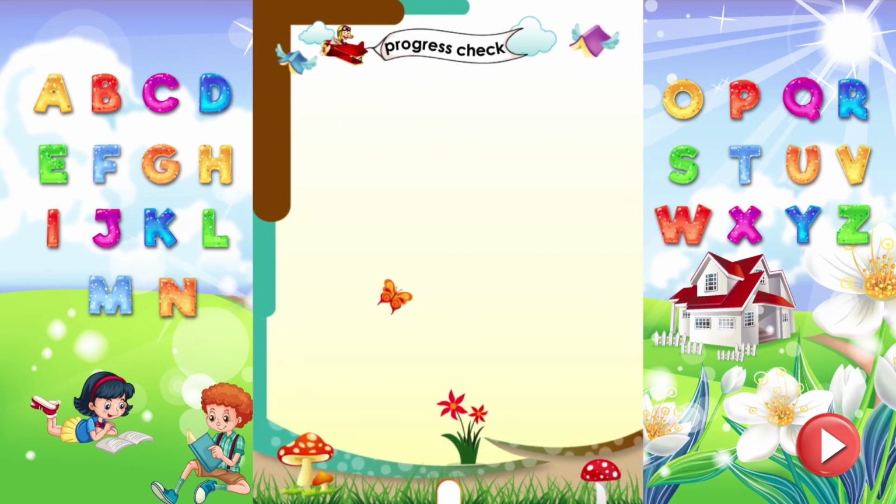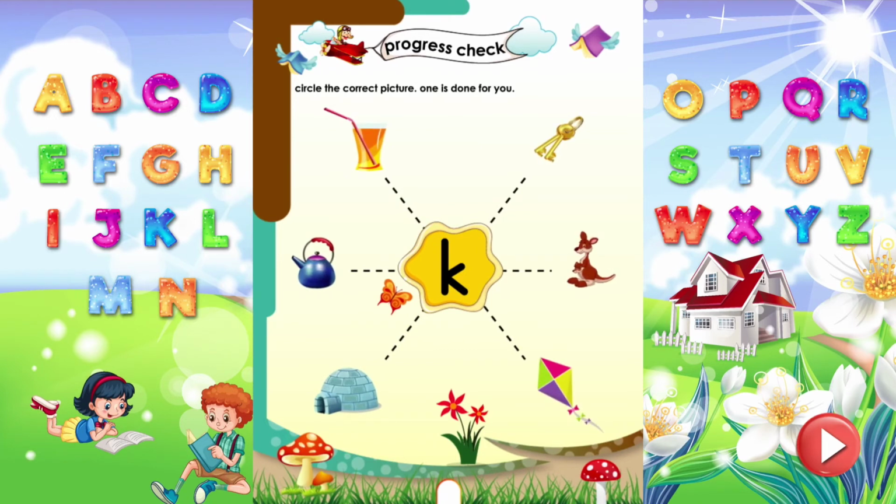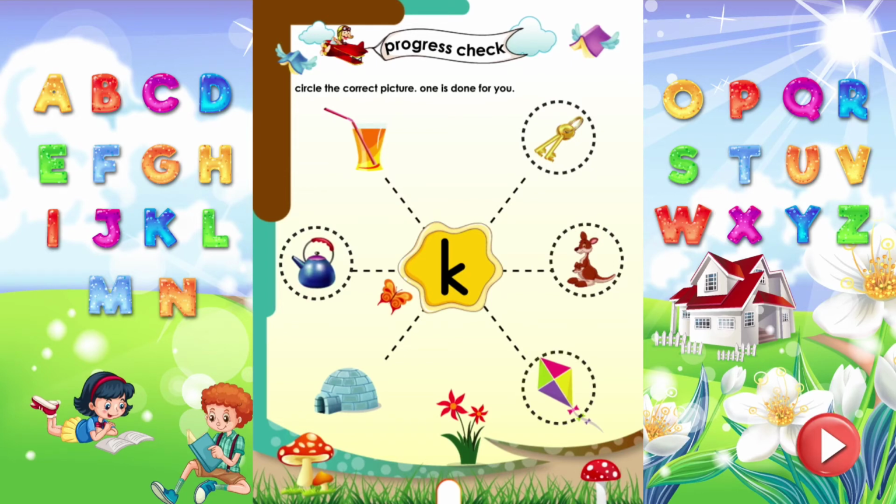Progress check. Circle the correct pictures of sound K. One is done for you. Key starts with the sound K. Cattle starts with the sound K. Kangaroo starts with the sound K. Kite starts with the sound K.